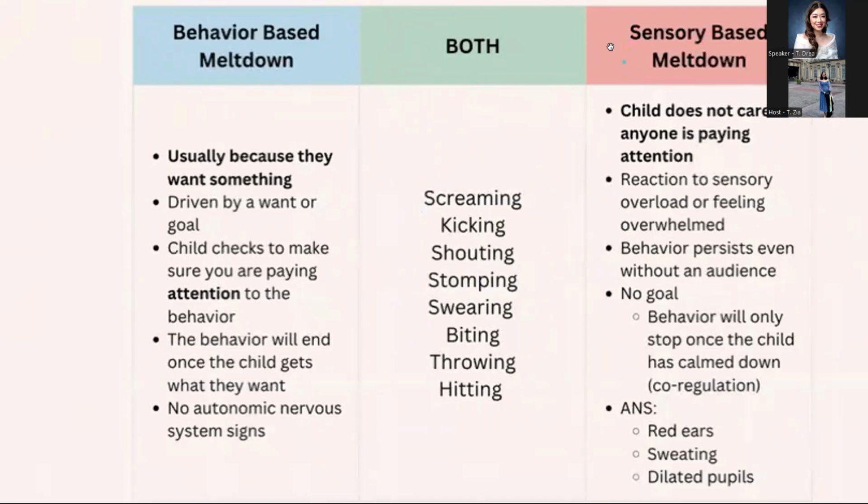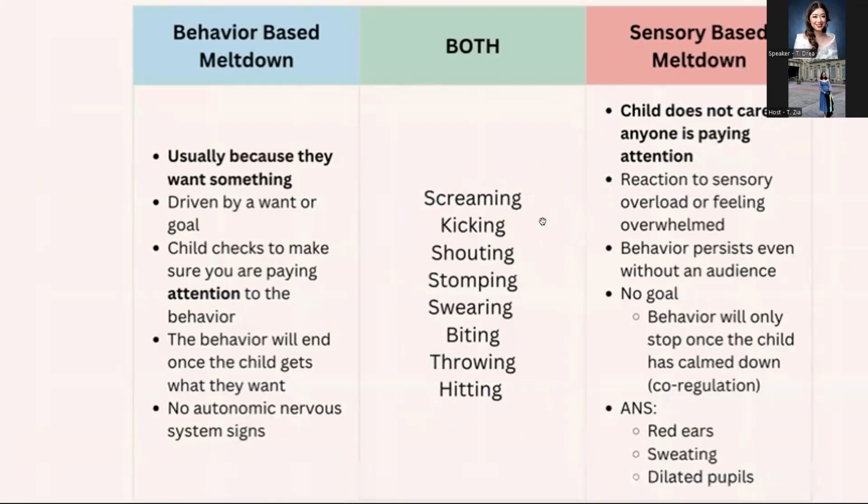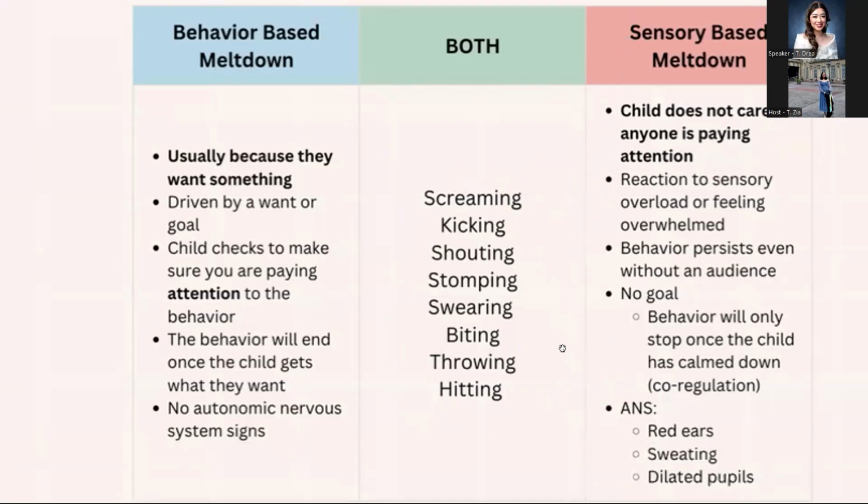If it's a sensory-based meltdown, usually the child does not care if anyone is paying attention, and it is a reaction to sensory overload or feeling very overwhelmed. This behavior will persist even without an audience and will only stop once the child has calmed down or through co-regulation. Usually, they will also show autonomic nervous system signs such as red ears, sweating, and dilated pupils.